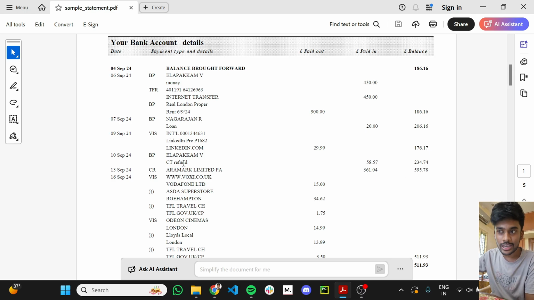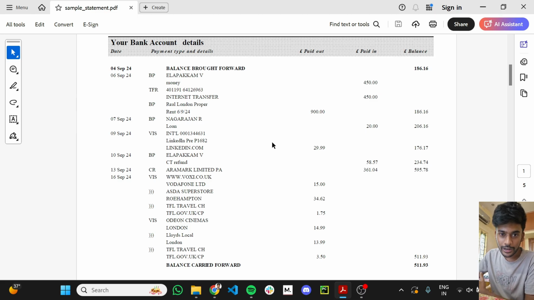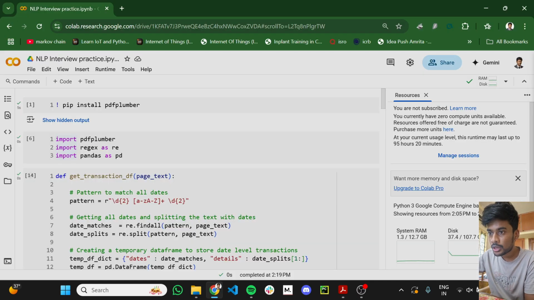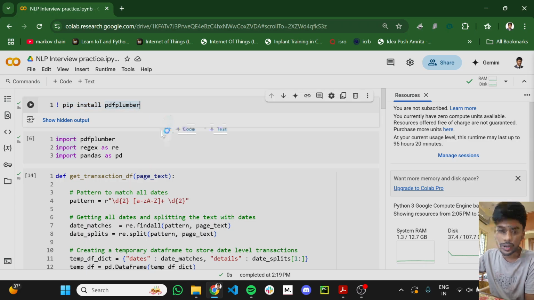So the task is to replicate this structure using some kind of pattern recognition and get the actual structure out, the same as it is in this PDF. Let's see how we do it. First, for reading the PDF, I have installed pdfplumber. That is the library I'm using to read the PDFs, and I've already imported the PDF into the workspace.